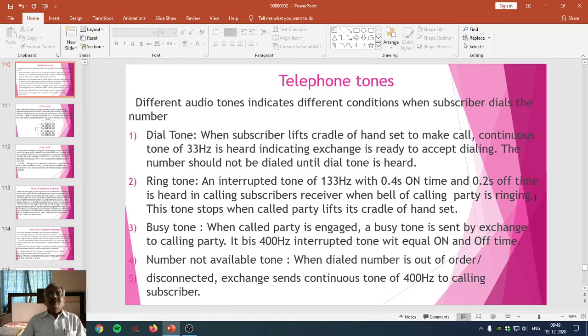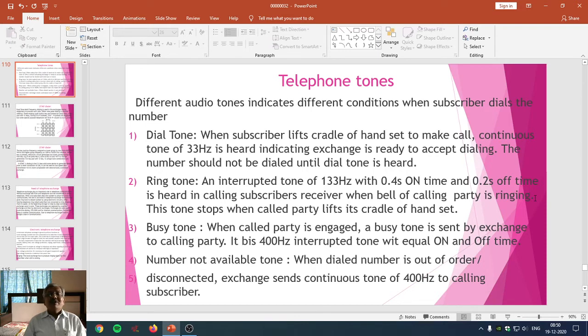The ringtone is also provided by the telephone exchange when the bell of the called party starts ringing, and it is an interrupted tone, which means it will be off for some time and then on again. Its frequency is 133 Hz and it is on for 0.4 second and off for 0.2 second.